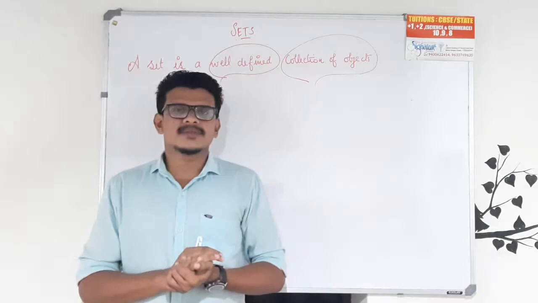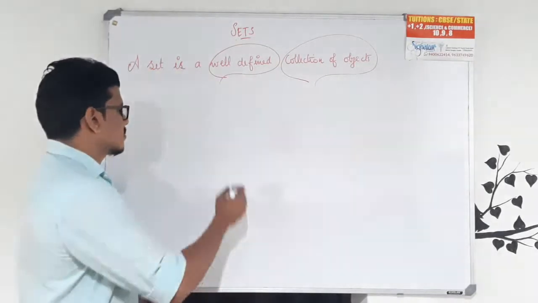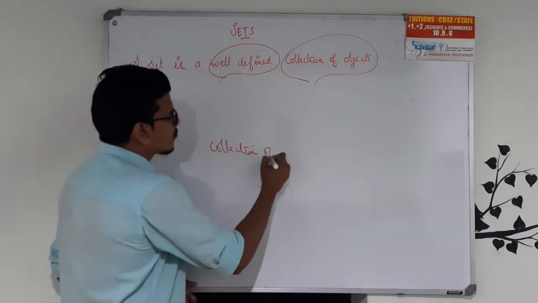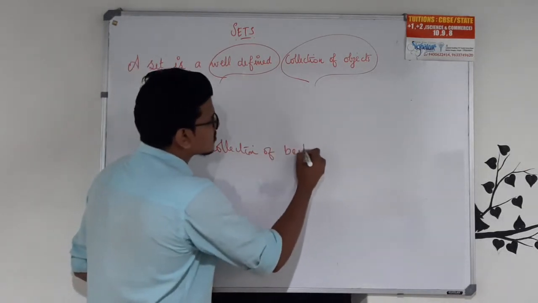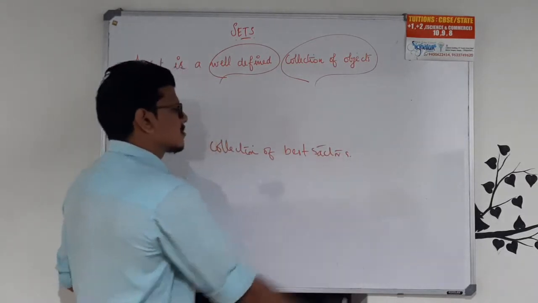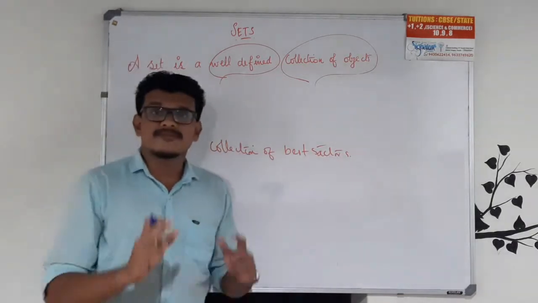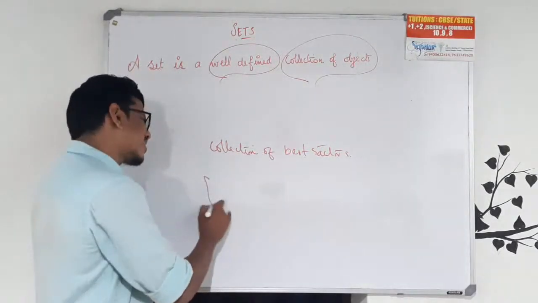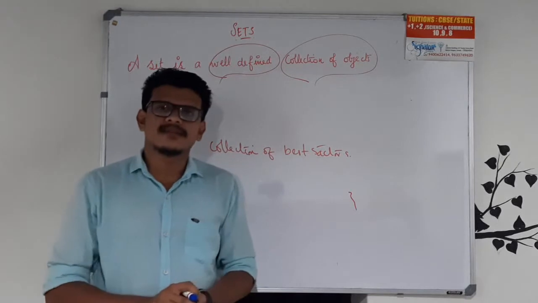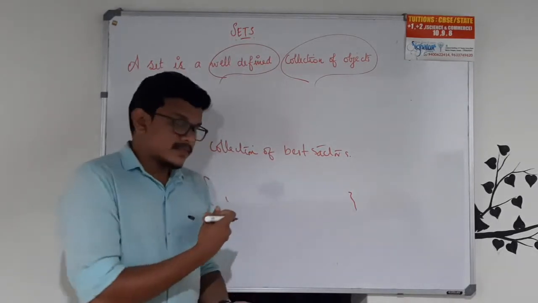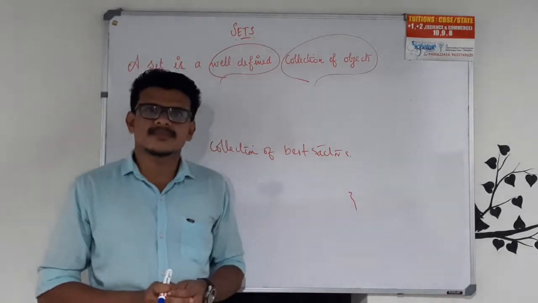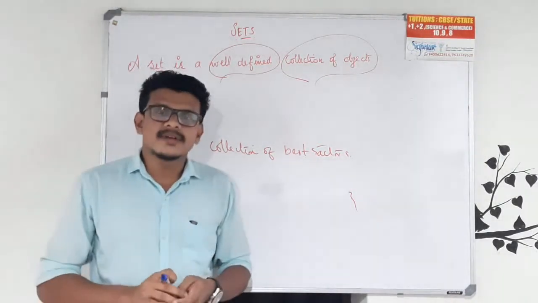So if I write the collection of best 5 actors, in my list I have persons 1, 2, 3, 4, 5. Do you think my list and your list are exactly the same? No.